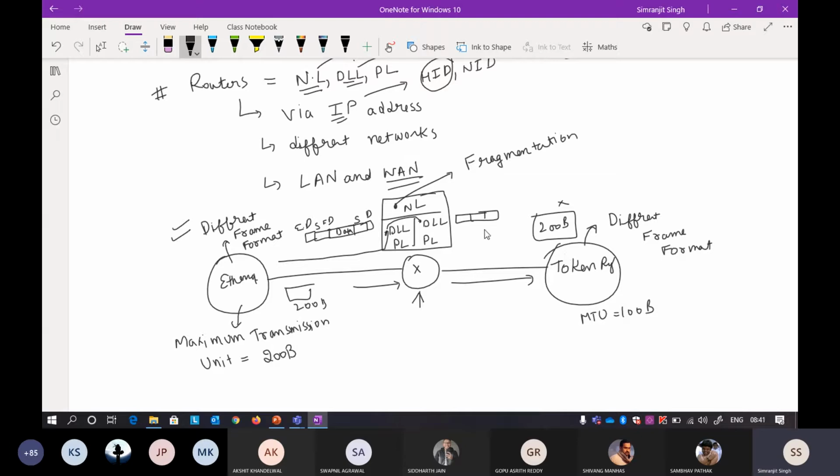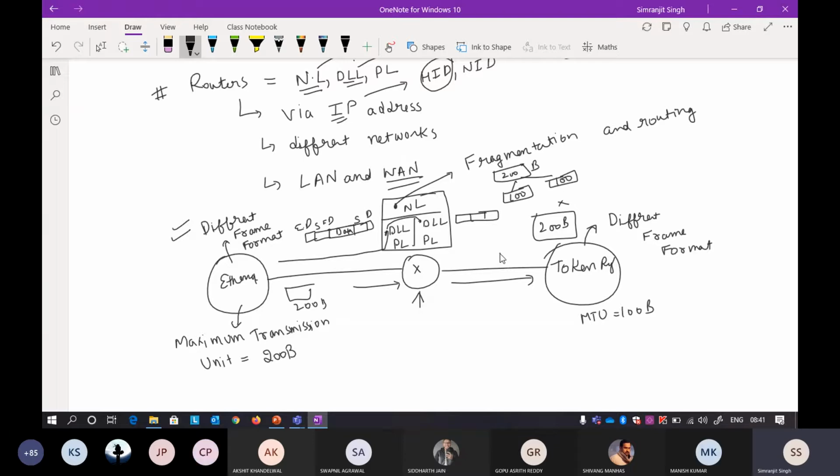It can also happen that the MTU size differs on the way, so it has to do fragmentation, and it has to do something called routing. Routing is to find the shortest path. I will tell you about it. Now when the 200-byte packet arrives at this router, it divides the packet into two parts, 100 and 100.